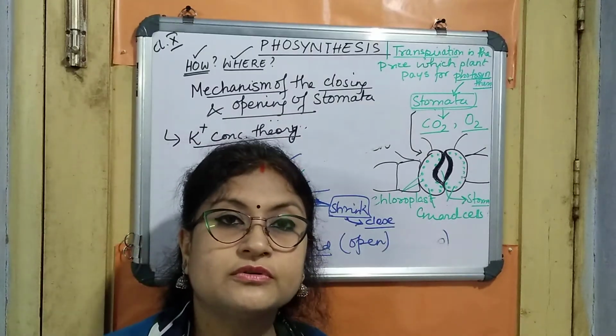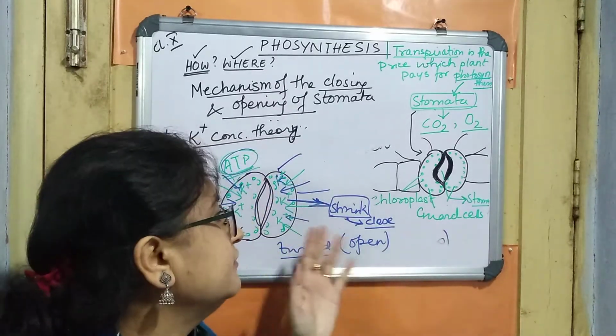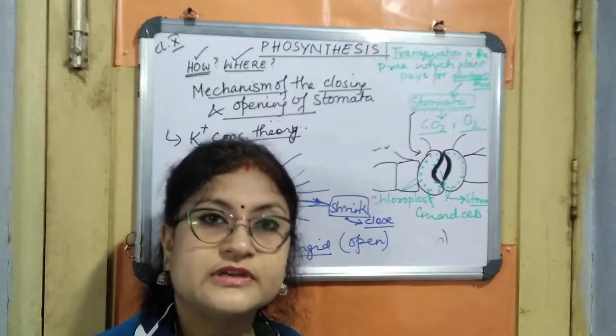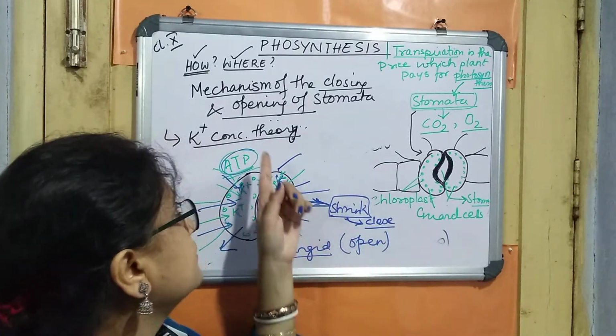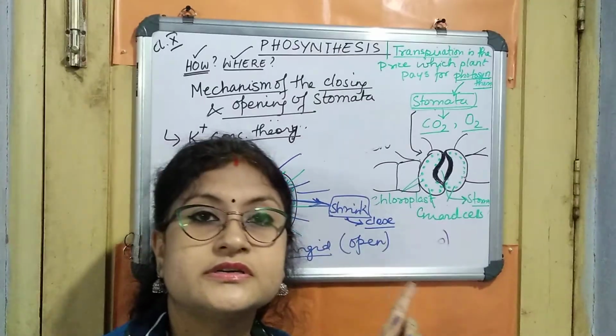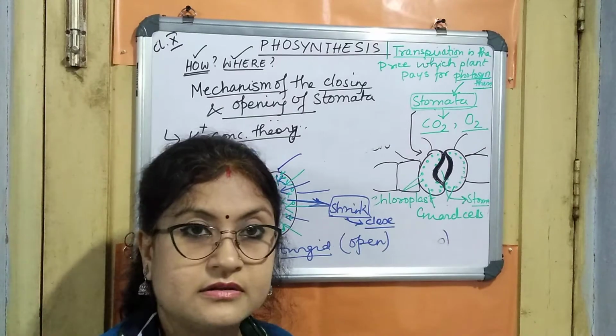So hope these two theories are clear to all of you. And with this we come to the end of this video, where we have explained the first theory, that is the sugar concentration theory, and the second theory, that is the potassium ion theory.